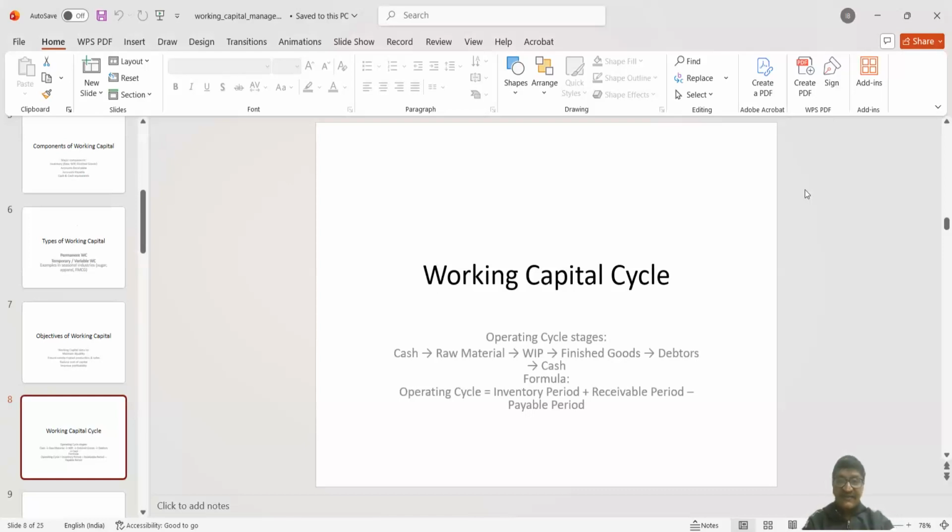Now, in work in progress inventory, a certain amount of working capital naturally remains blocked until and unless they are converted into finished goods. And in the form of finished goods, working capital also remains blocked there until they are sent to the market for selling. Now, these finished goods can be sold in two ways. One is credit sale, one is cash sale.